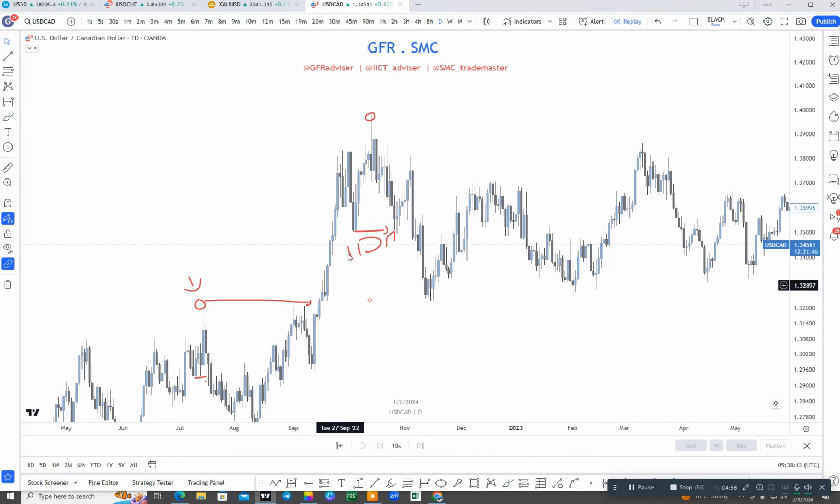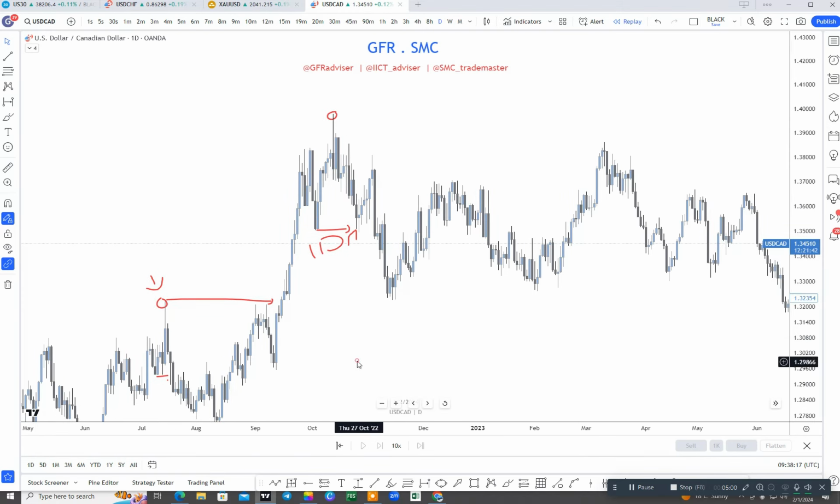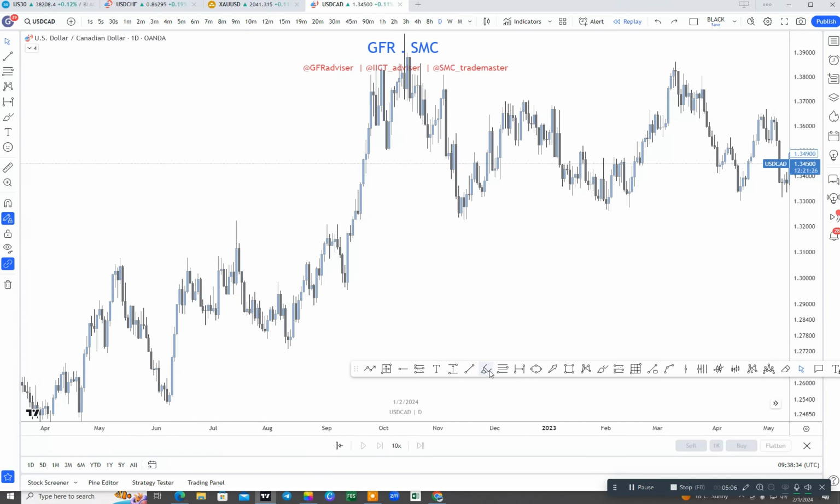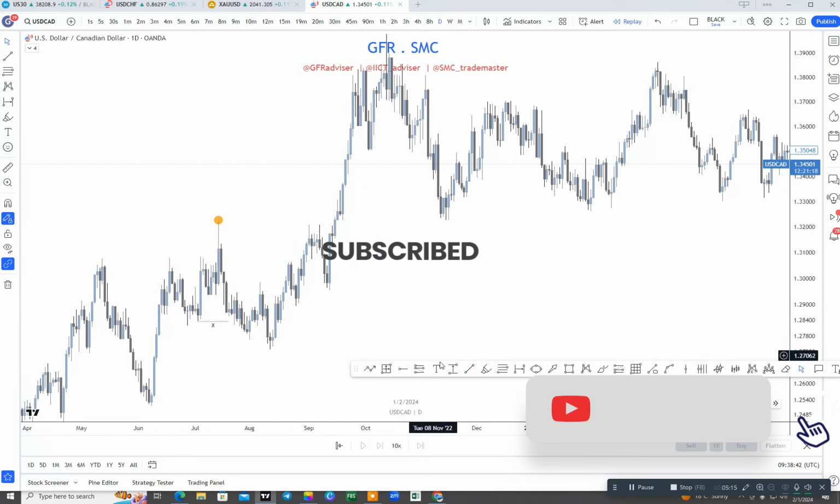After taking out the inducement, we are always looking for the bullish structure now. So where were the possibilities of the structure? Let's mark the original structure first. Here was the last high. After that high, the market took out this inducement here like that. Here was the taken out inducement. After that, the market again broke the original structure here.